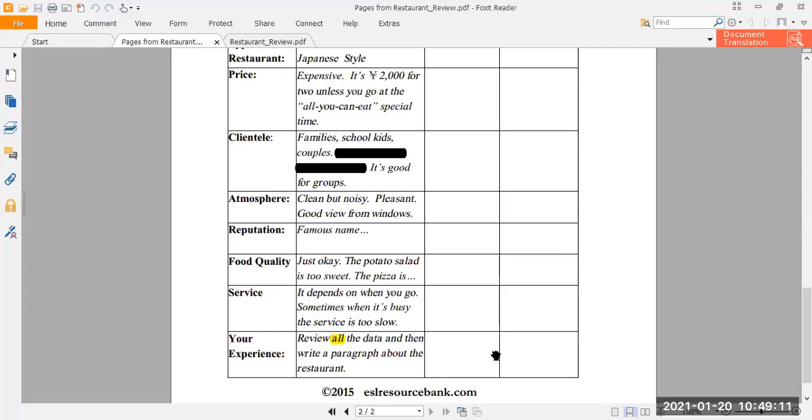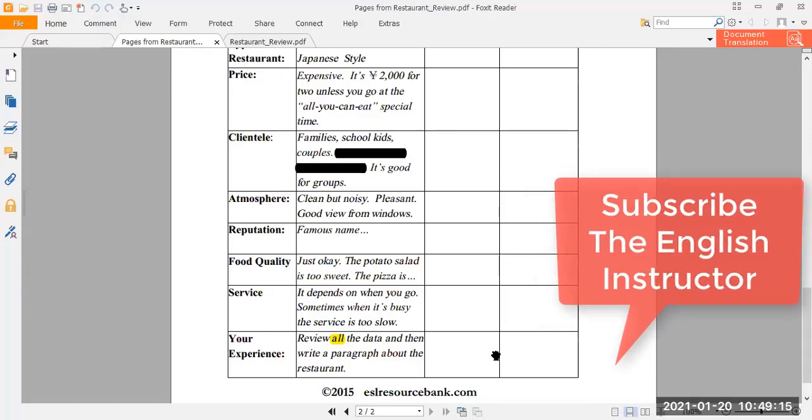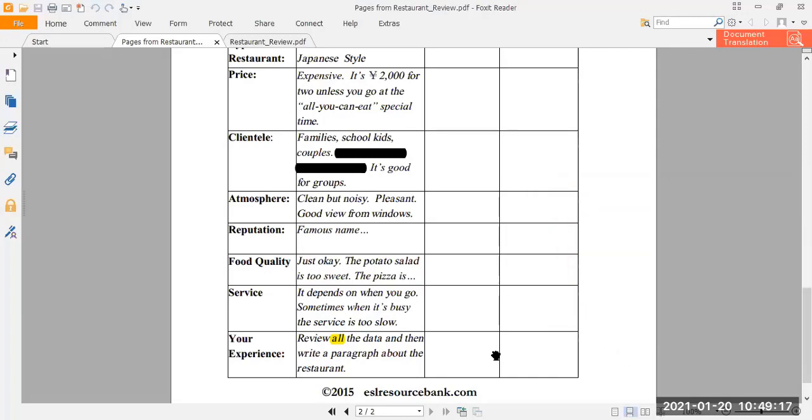The saji which I have eaten somewhere in Balochistan was awesome, and saji here in Karachi is nowhere near that saji. So for saji, I won't give them any marks. Service: it depends on when you go. Sometimes when it is busy, the service is too slow. So these are your remarks about service, your experience.